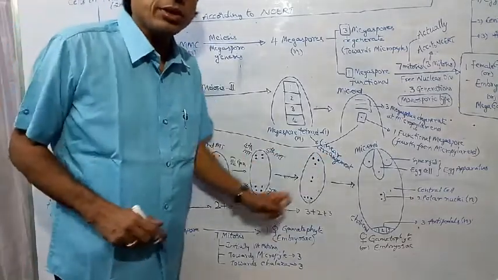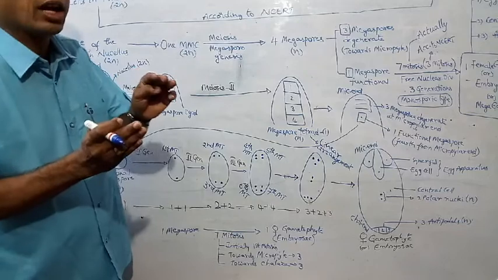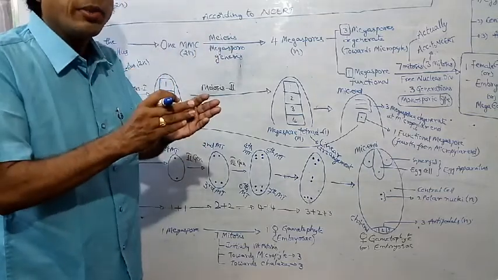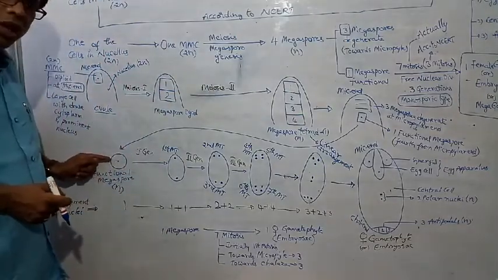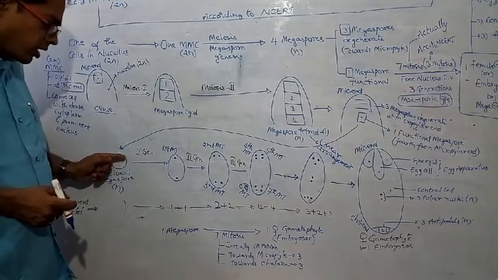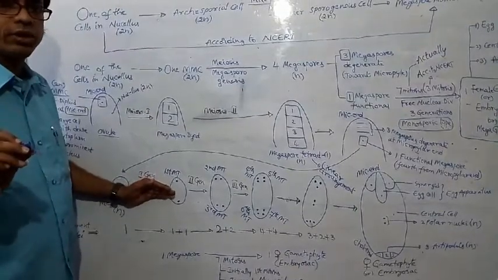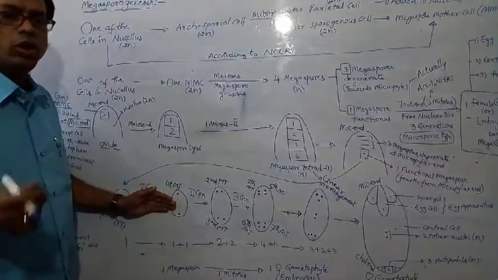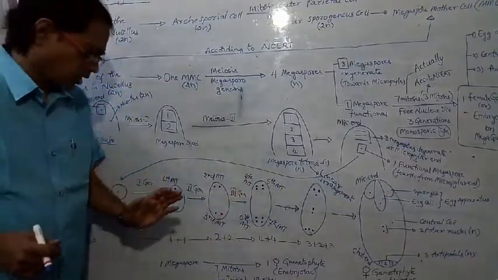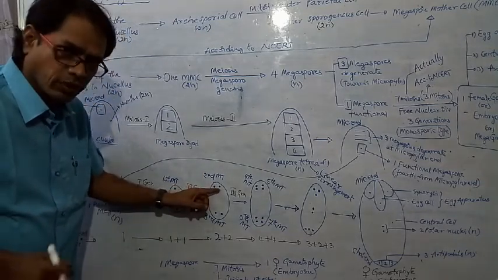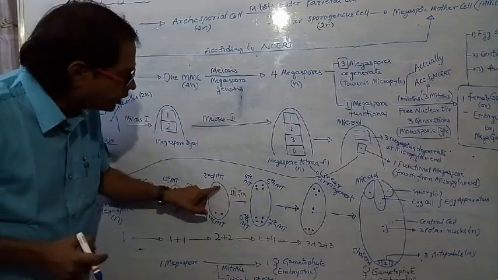The number of mitosis required is 7. Say how many mitosis occur at the micropylar end and how many at the chalazal end. See, this is the nucleus of the megaspore. First mitosis occurs and 2 nuclei are formed. Here there is no upper end or lower end. From here onwards, the micropylar end and chalazal end points come. So this nucleus divides into 2, first mitosis. Second one: this nucleus divides into 2.